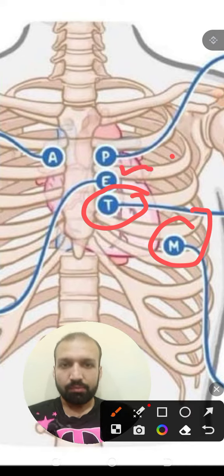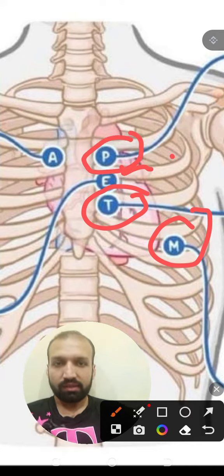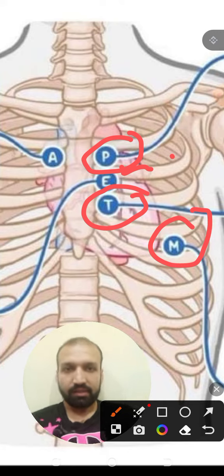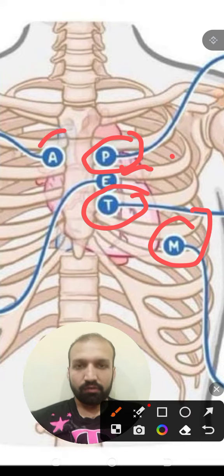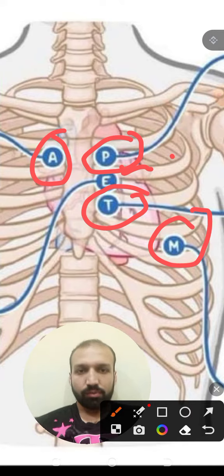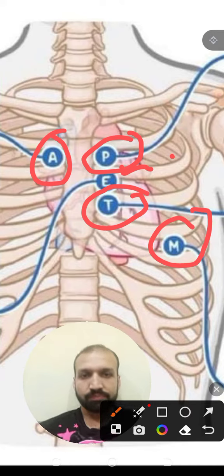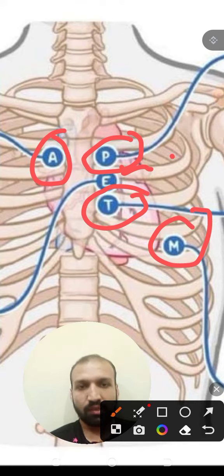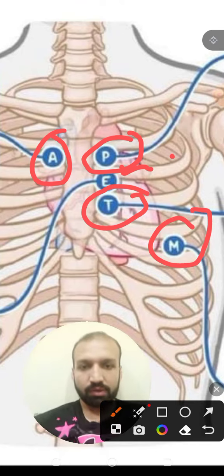Then this is the Erb's point. Above this is the second intercostal space on the left side, where the pulmonary valve is. Then there is the last valve, the aortic valve, which is at the second intercostal space on the right side. So these are the four main valves, and there are different types of murmurs which can be heard in these regions. So let's start with the different types of murmurs.